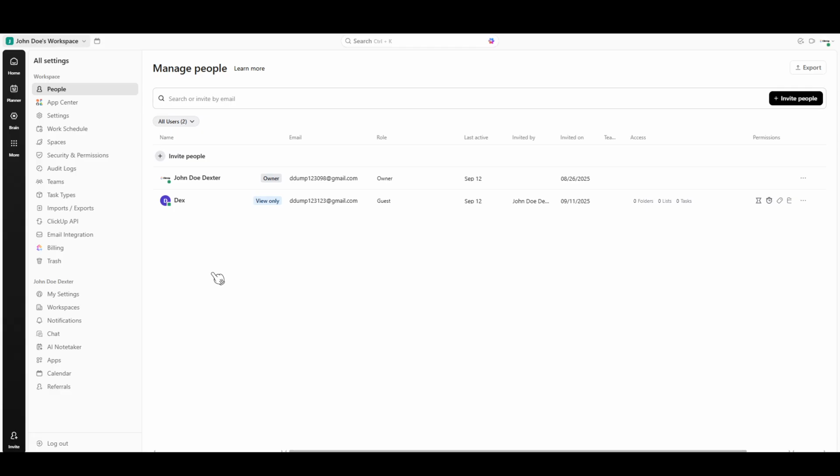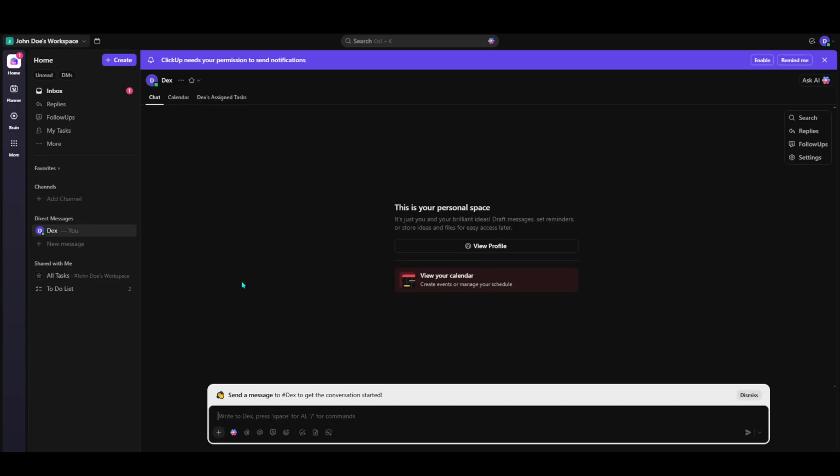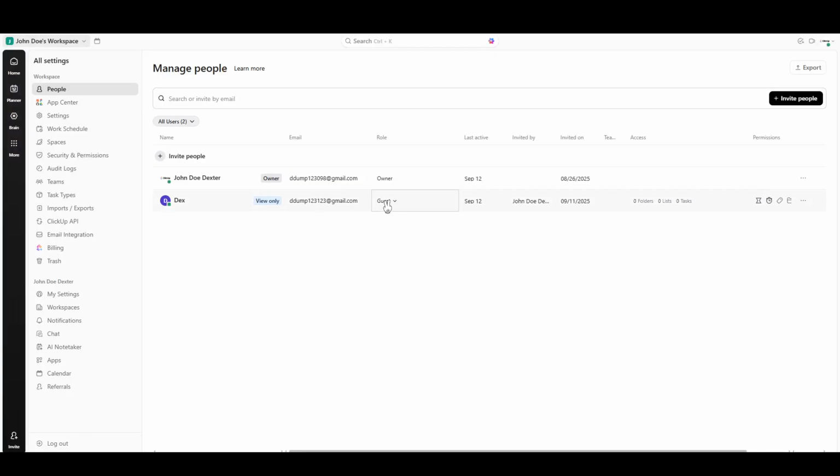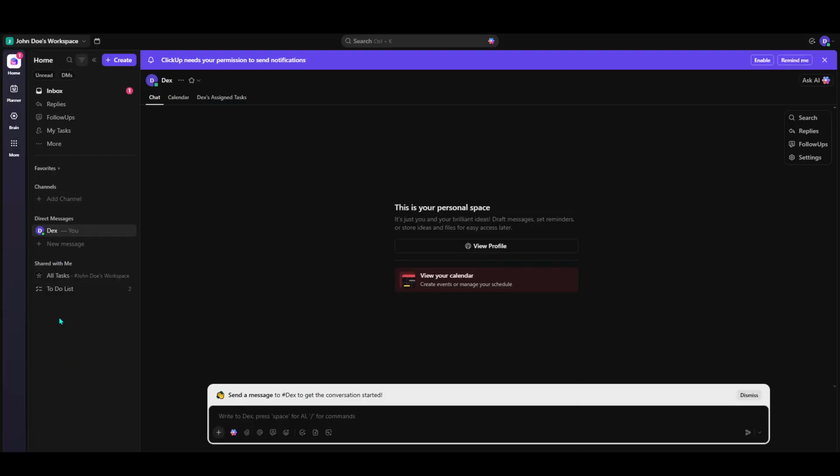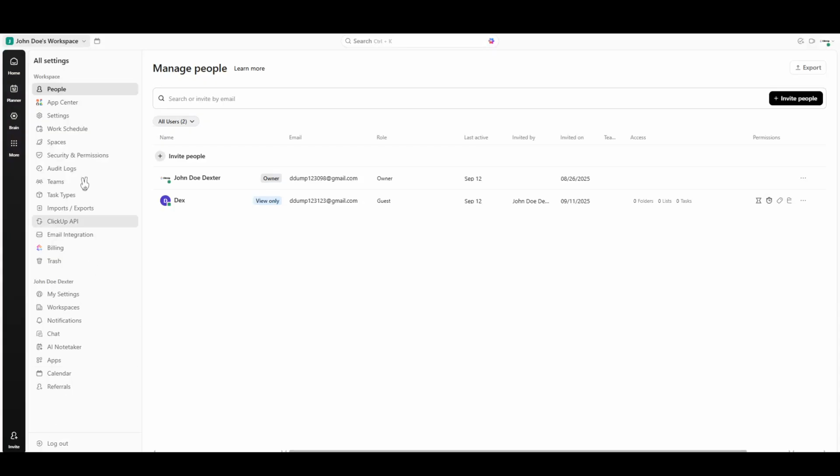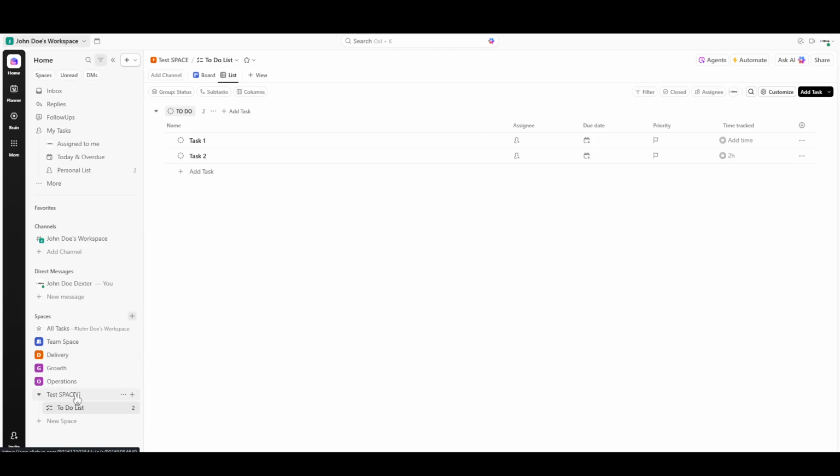To illustrate, here's a practical example. I have two accounts set up here, one representing the main workspace and the other as a guest. I've already sent an invitation to the guest account, yet when I log into that account, the spaces of the main workspace are not visible. This is exactly how ClickUp maintains security. A guest's view is limited to only the folders, lists, or tasks that have been intentionally shared with them.